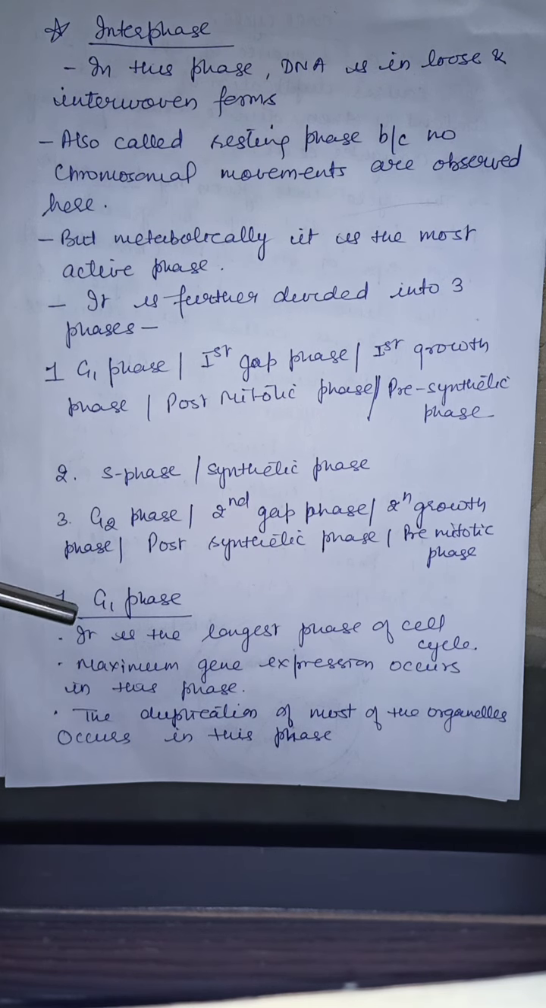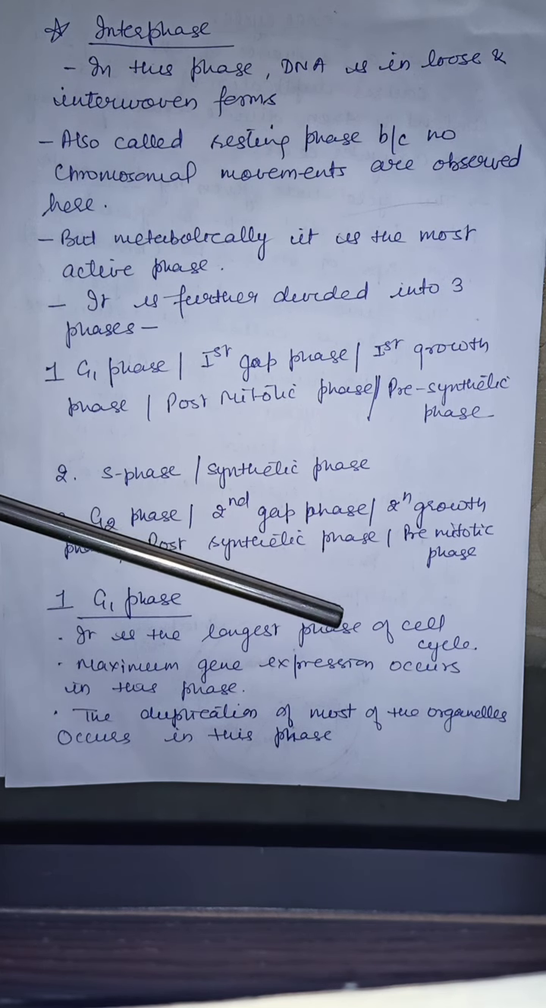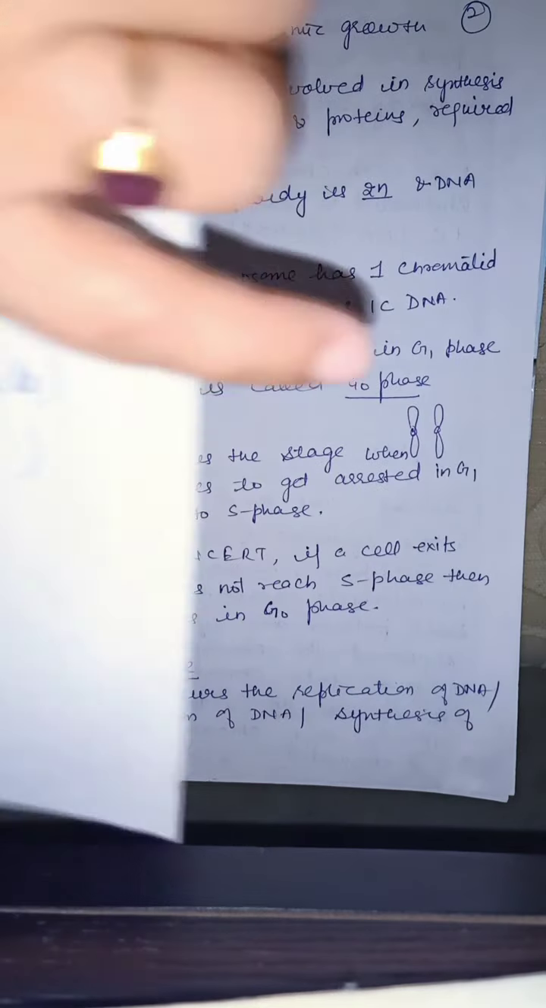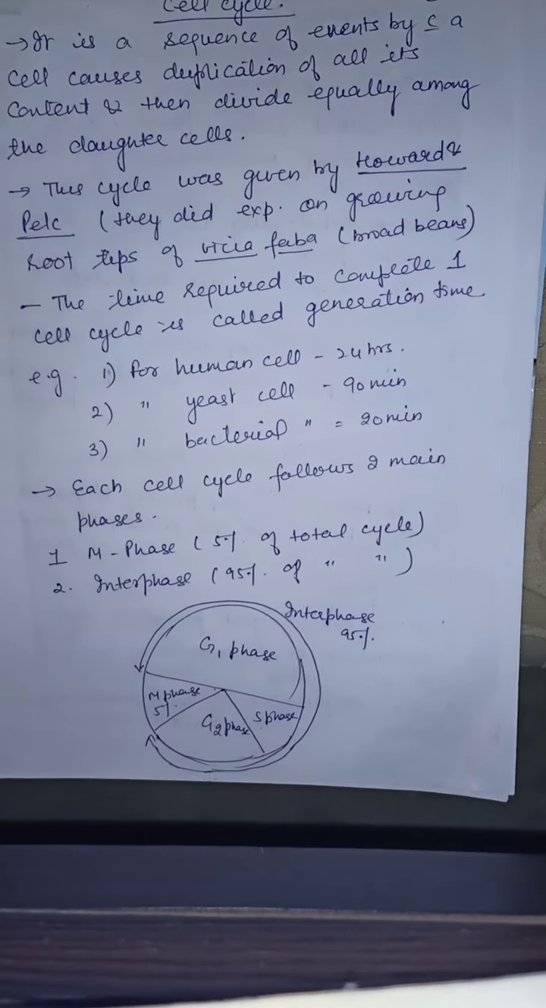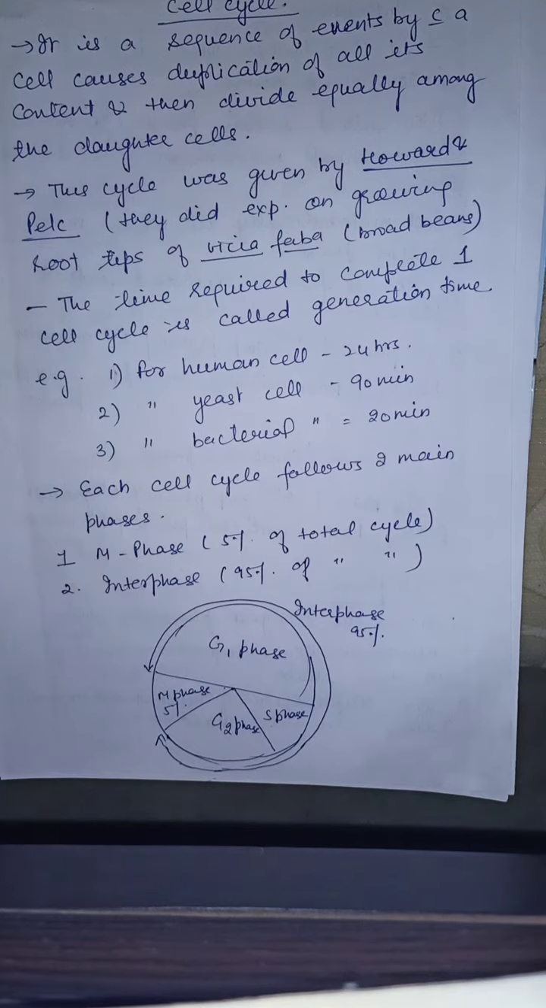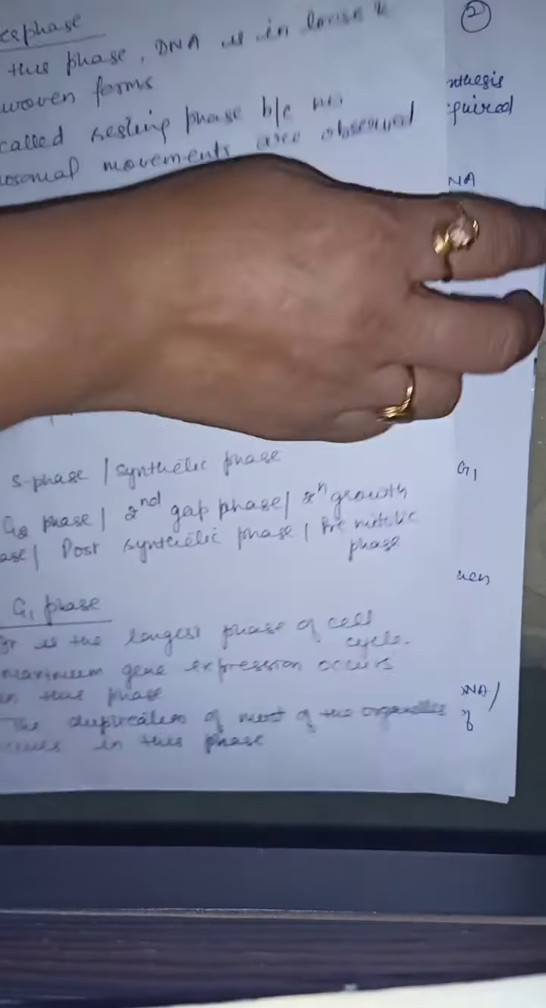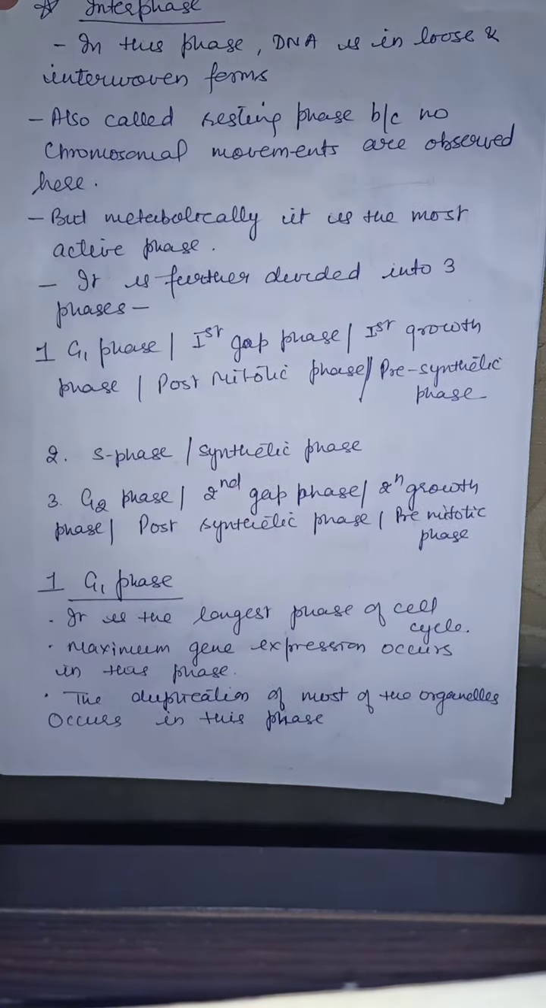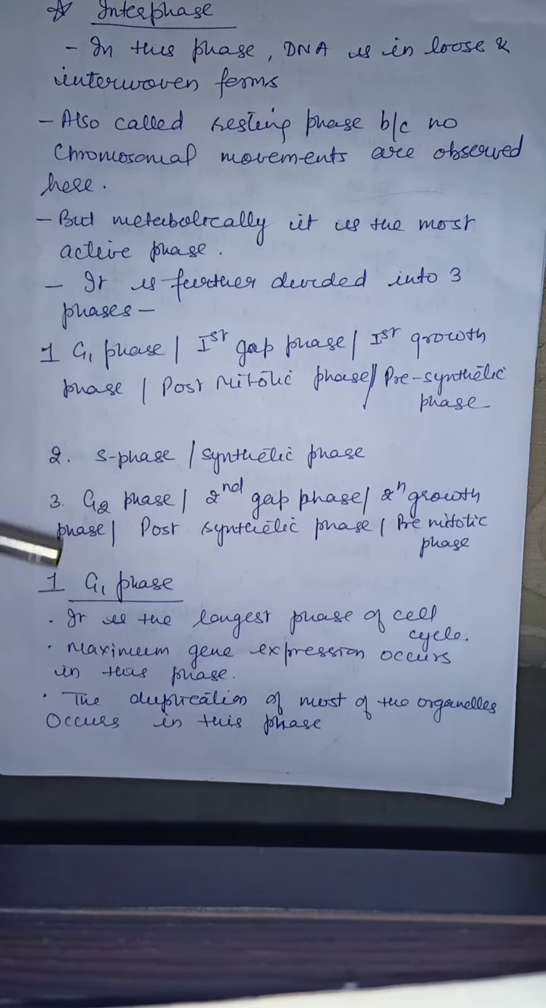G1 phase. It is the longest phase of the cell cycle. See, I have shown here also that G1 phase is the longest phase of the cell cycle, because maximum growth takes place in this phase.